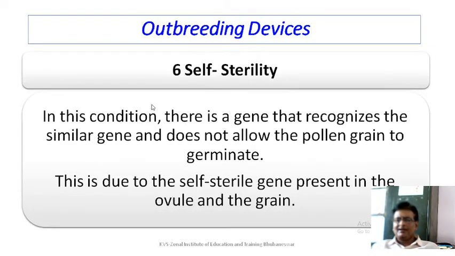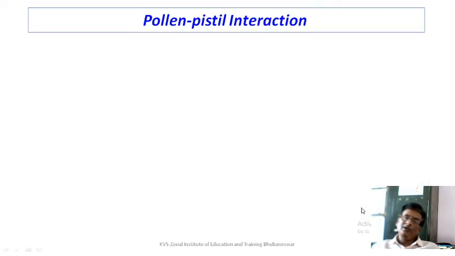What is self-sterility? In this condition, there is a gene that recognizes the similar gene and does not allow the pollen grain to germinate. This is due to the self-sterile gene present in the ovule and the pollen grain.